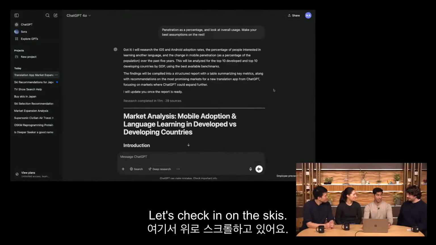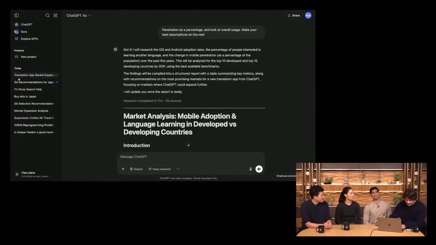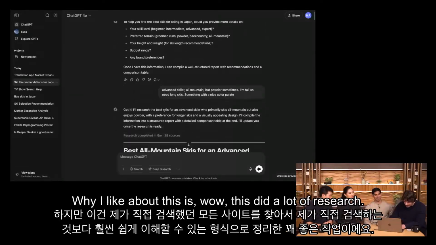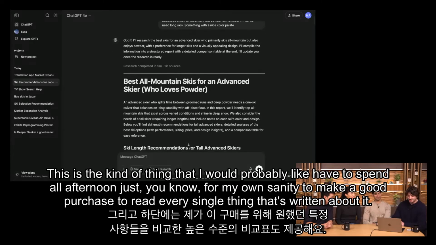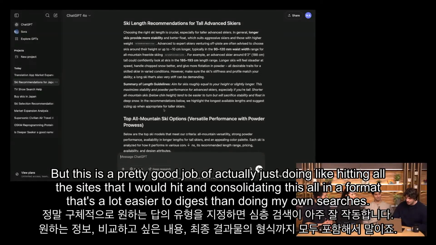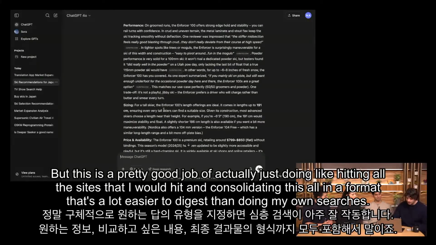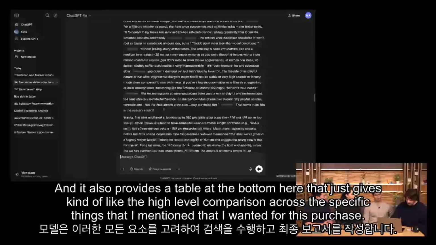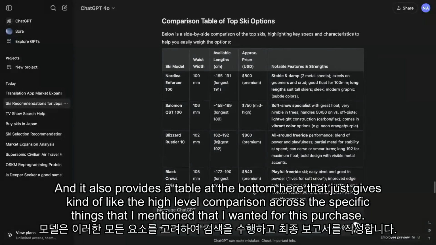Should we check in on the skis? Let's check in on the skis. Sounds good. All right. Scrolling up here, what I like about this is, wow, this did a lot of research. This is the kind of thing that I would probably have to spend all afternoon on, just for my own sanity, to make a good purchase, to read every single thing that's written about it. But this does a pretty good job of hitting all the sites that I would hit and consolidating this all in a format that's a lot easier to digest than doing my own searches. And it also provides a table at the bottom here that gives the high-level comparison across the specific things that I mentioned that I wanted for this purchase.